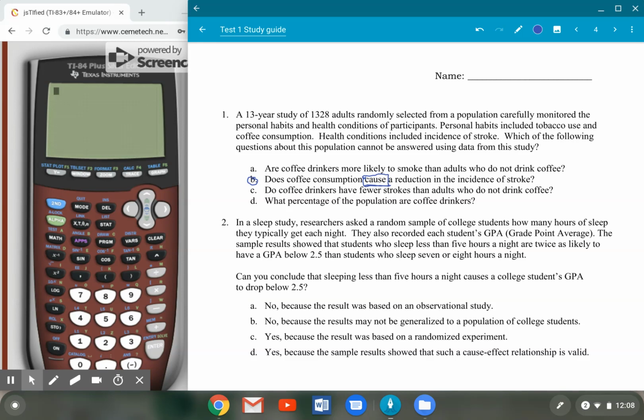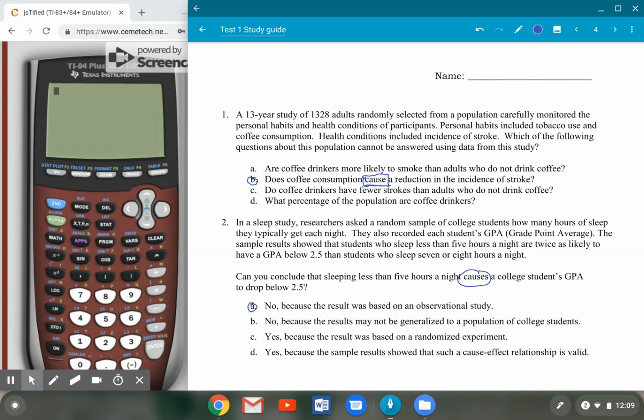Similar in number two, we've got a sleep study. Researchers ask a random sample of college students how many hours of sleep they typically get each night. They record each student's GPA. The sample showed that students who sleep less than 5 hours a night are twice as likely to have a GPA below 2.5 than those who sleep 7 or 8 hours a night. Can you conclude that sleeping less than 5 hours a night causes, there's that keyword again, a college student's GPA to drop below 2.5? And the answer is choice A.